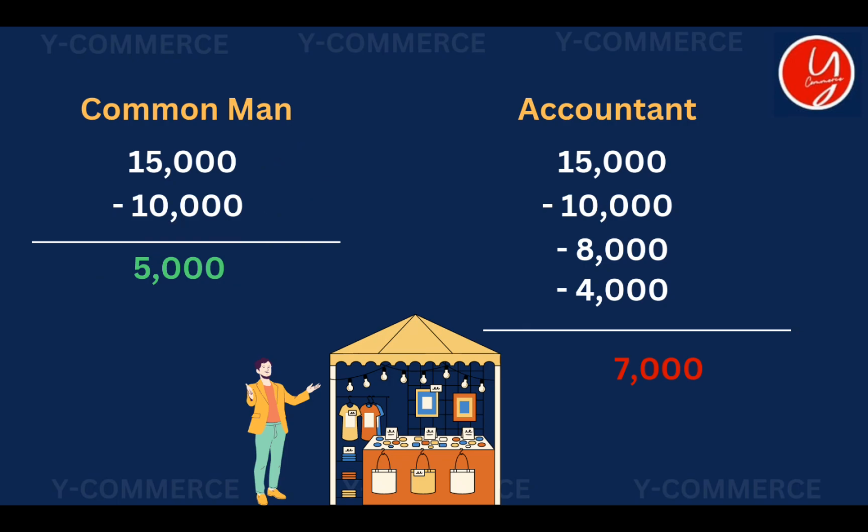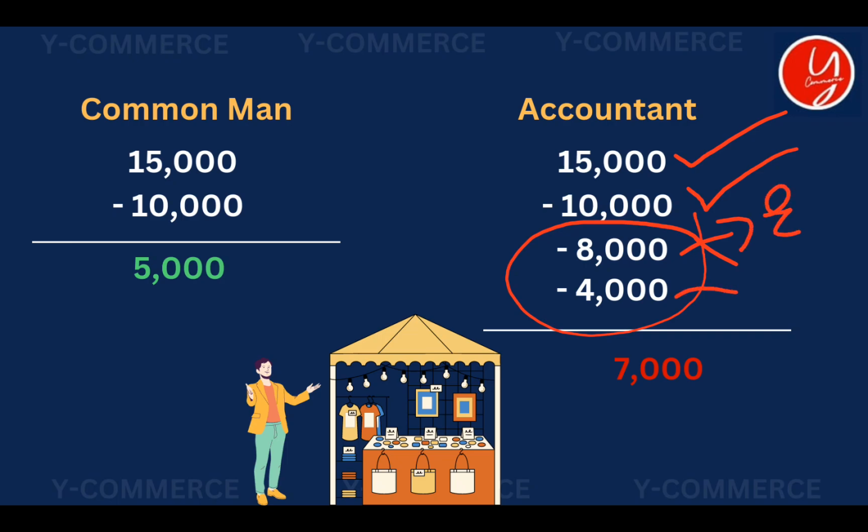But his accountant had a different answer for him. His accountant took out his book and showed, okay, you have made a sale for 50,000 rupees, that is correct. And it is also correct that you have bought something for 10,000 rupees, isn't it? He doesn't object to that, but the common businessman who doesn't know accountancy has skipped some relevant expenses. Let's take it that this is for electricity charges, and let this 4,000 be for the salary paid to the accountant. The common businessman calculated his profit skipping these two major expenses.